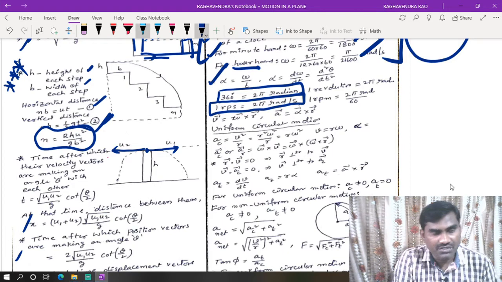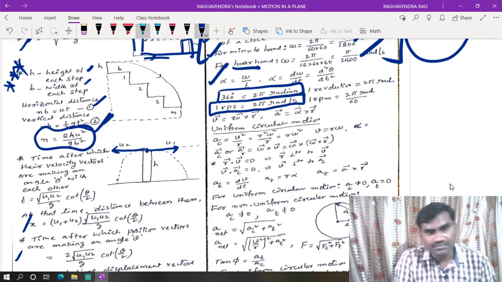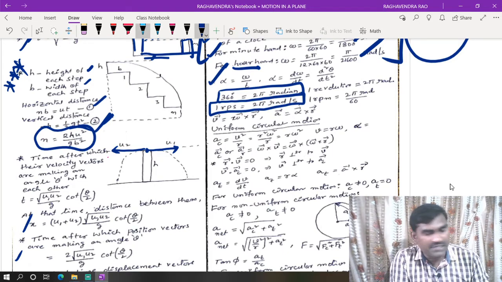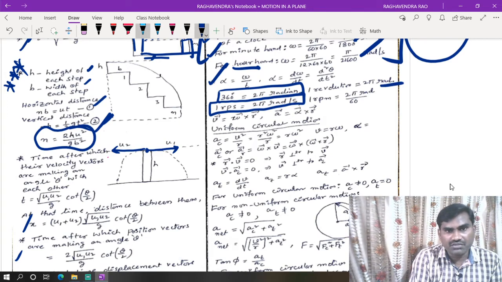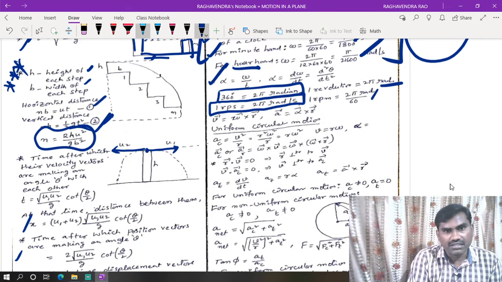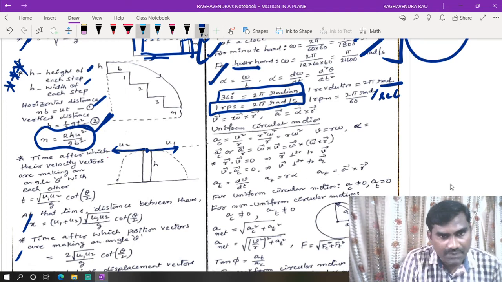This is useful while converting distance and displacement into angular position and while calculating numericals. So 1 revolution means 2 pi radian angular displacement covered. 1 RPM means 2 pi radian by 60 seconds, that means radian per second. 1 RPM is equal to 2 pi by 60 radian per second.